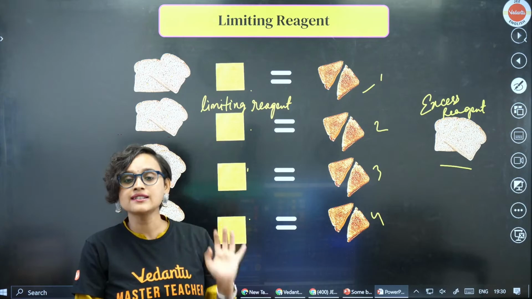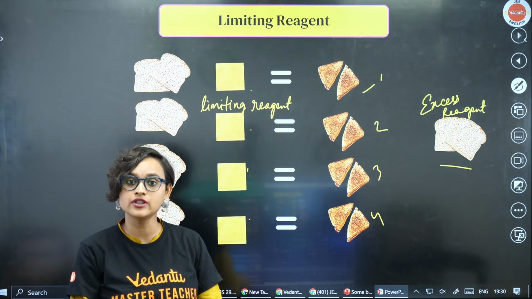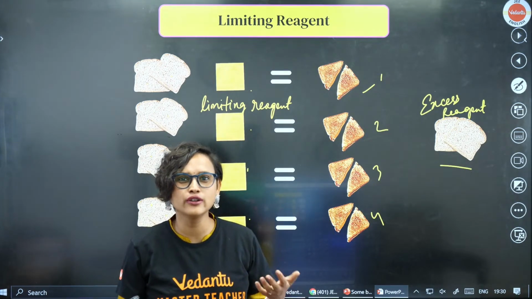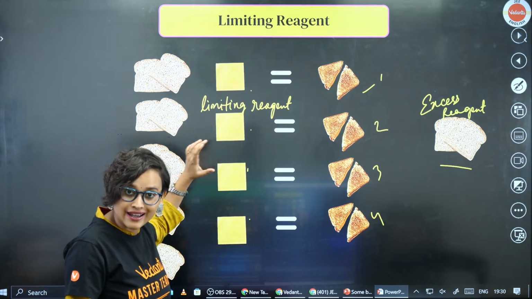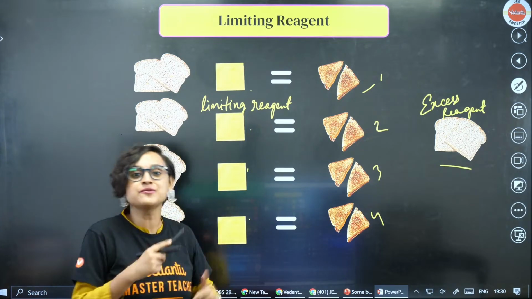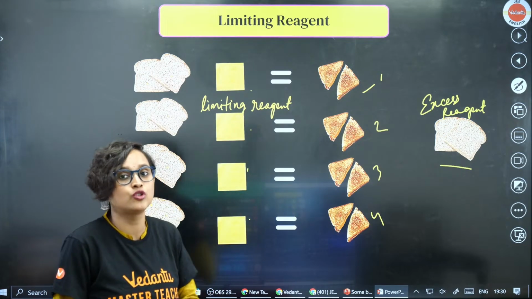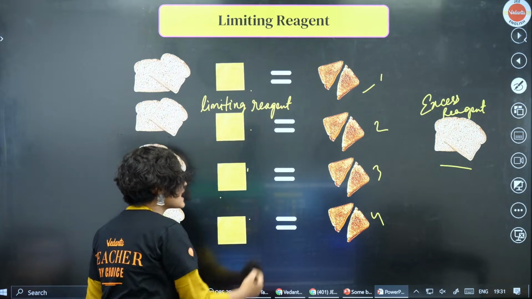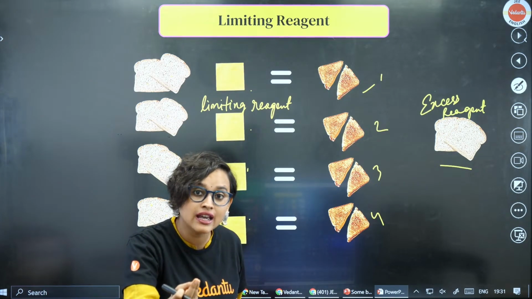Later on, I come back and start scolding you, why did you not make 5 sandwiches? I gave you 10 pieces of bread, and then slowly you tell me, but ma'am, there were only 4 cheese slices. Because the cheese slices were less, it limited your sandwich making process. You wanted to make more sandwiches, but you could not because cheese slices were less.